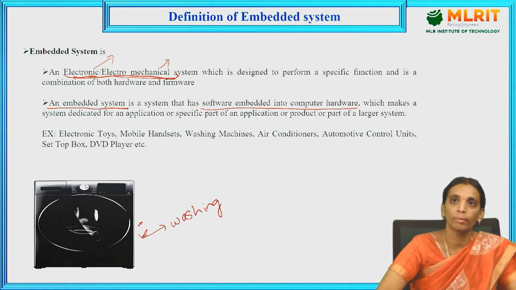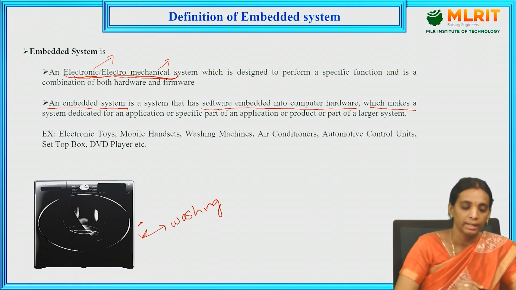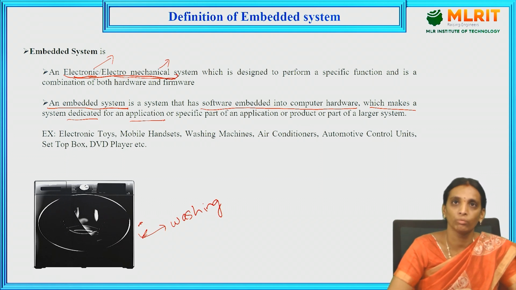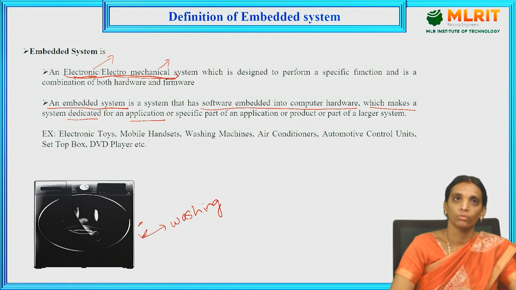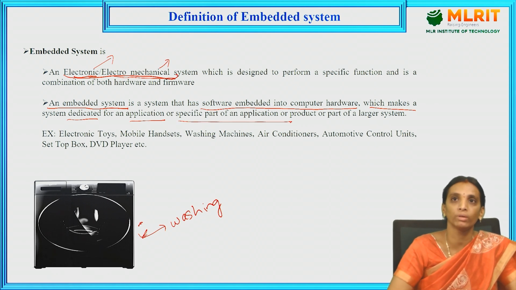So what is meant by embedded? Embedded is nothing but interconnected. So for every embedded system, the hardware and the software which are present for that particular function are interconnected, which makes that system dedicated to a particular application. So it is called an application specific system. That embedded system is also called an application specific system.